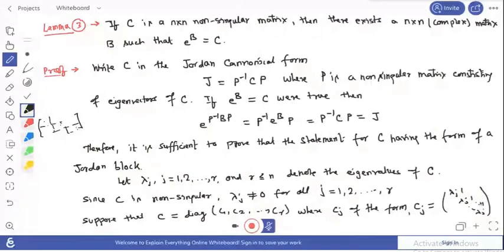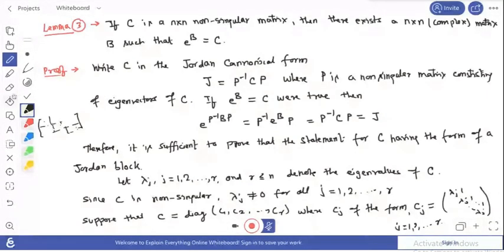This is your Jordan block, where j runs from 1 up to r. Let the size of any Jordan block Cj be Sj cross Sj.